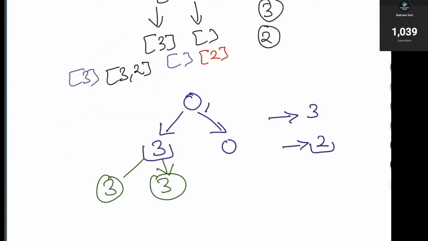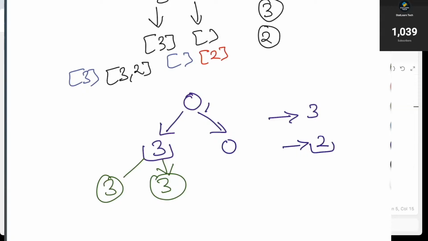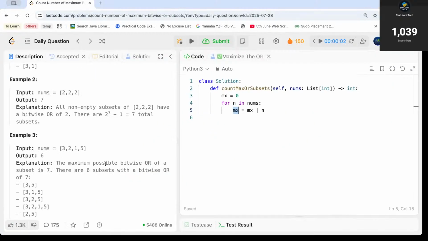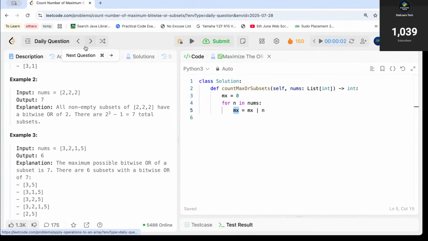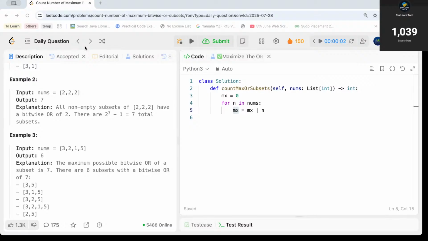Now let me go back to the browser and show you how we can solve this. First thing we can do is create a function. Let's put a name to the function. Let's put the name as check. All right, we are checking whether a created subset has a bitwise or equal to mx or not, right?